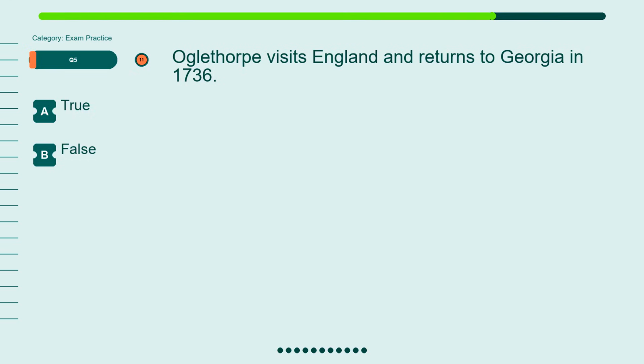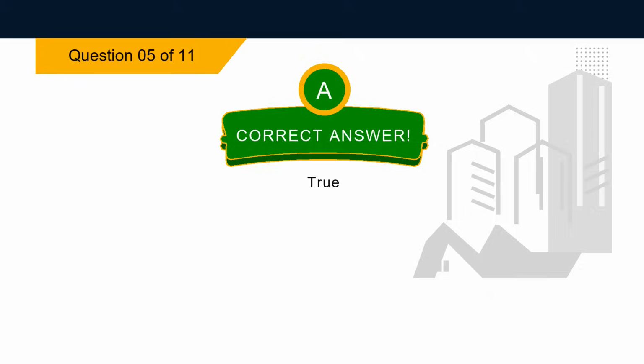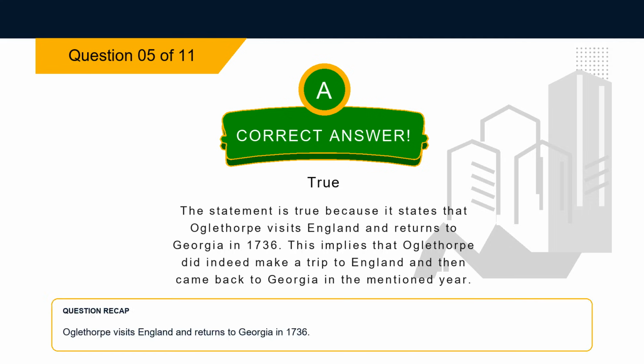Question 5. Oglethorpe visits England and returns to Georgia in 1736. Option A, true. Option B, false. The correct answer is option A, true. Explanation. The statement is true because it states that Oglethorpe visits England and returns to Georgia in 1736. This implies that Oglethorpe did indeed make a trip to England and then came back to Georgia in the mentioned year.